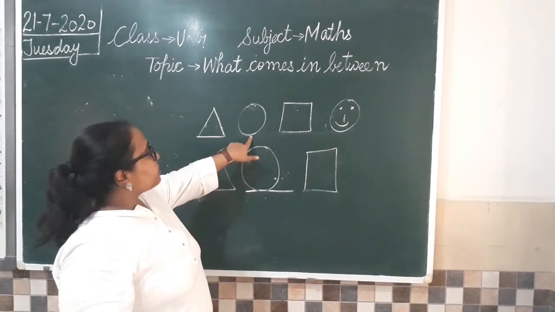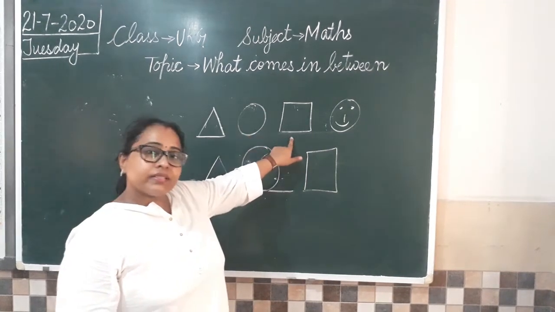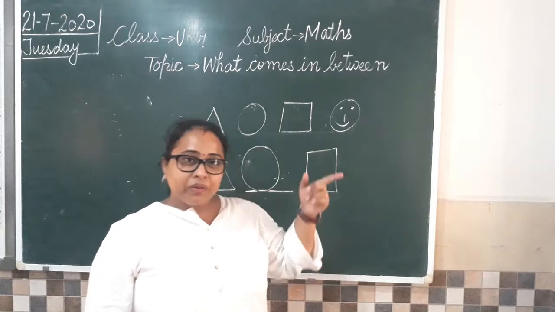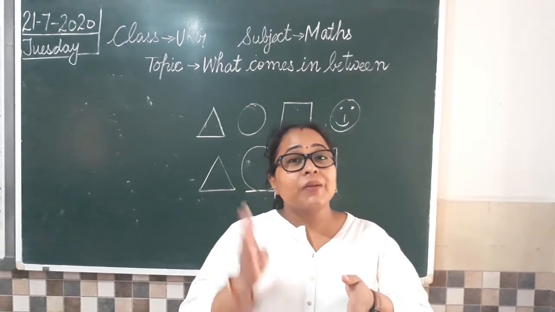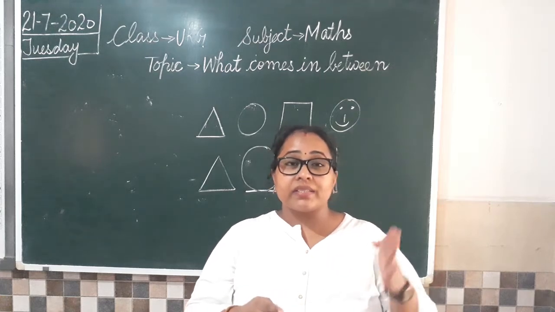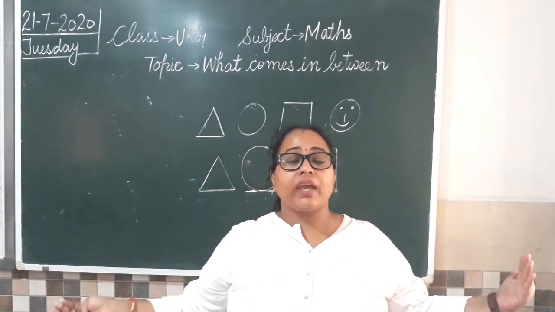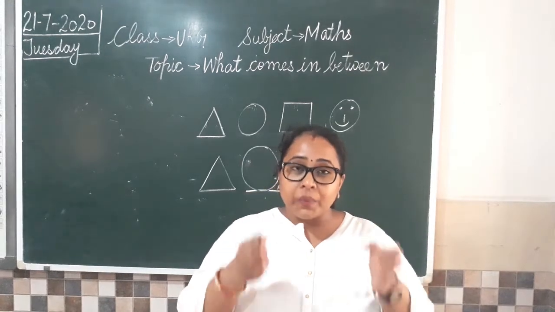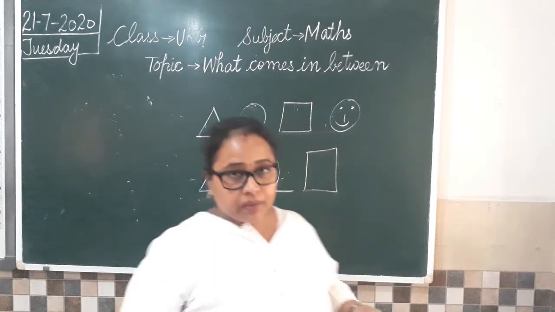Why? Because this is in between triangle and square. So you remember we did in between. Between means बीच में. आपके राइट हैंड साइड पे भी कुछ है, आपके लेफ्ट हैंड साइड पे भी कुछ है and you are in between. That means in between the two objects.